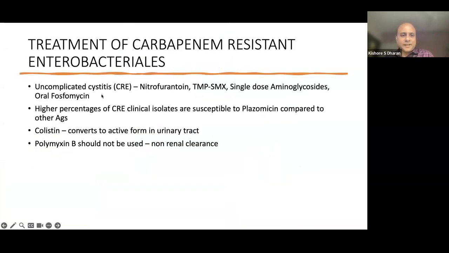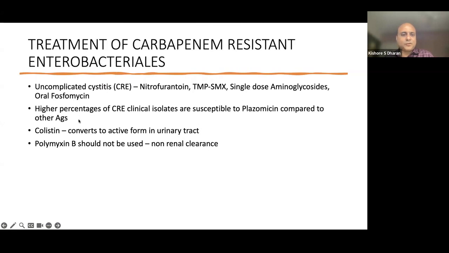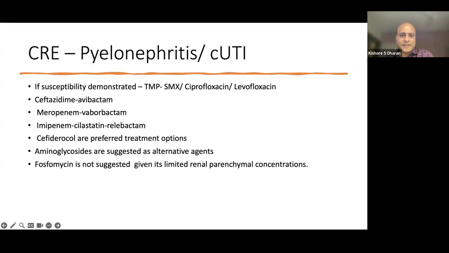So when you use carbapenem-resistant Enterobacterales in uncomplicated cystitis, nitrofurantoin, TMP-SMX, Bactrim, single-dose aminoglycosides or oral fosfomycin can be used if sensitive. So the higher percentage of CRE clinical isolates are susceptible to plazomicin, single dose, 50 milligrams per kilogram, compared to other aminoglycosides. Colistin can be used, but with significant nephrotoxicity, it converts to active form in the urinary tract, and polymyxin B should not be used because it's not cleared renally.